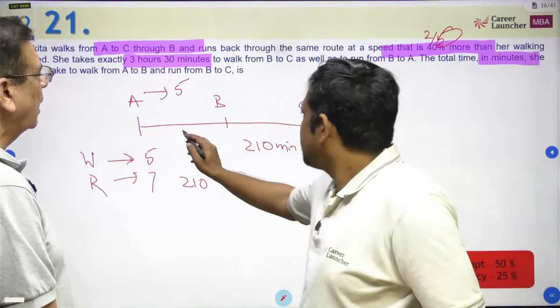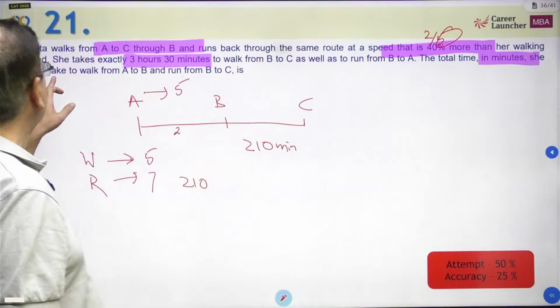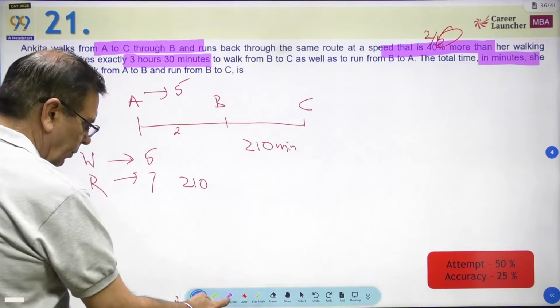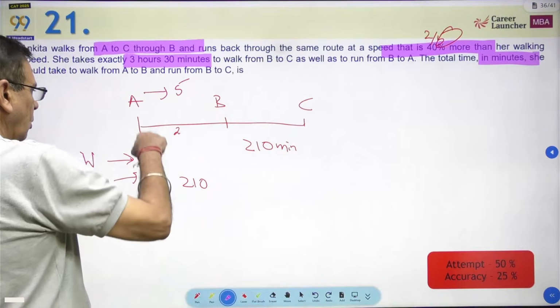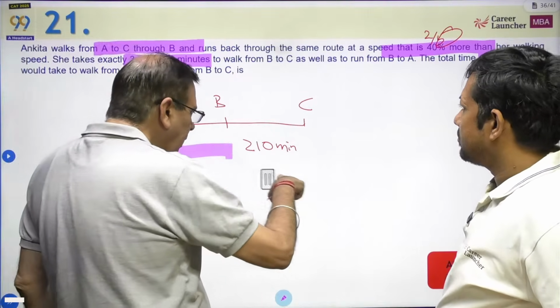Now the question is asking for the total time in minutes she would take to walk from B to A, and to run from B to C. So I need the walking time for this one, and the running time for that one. I need the sum of these two.